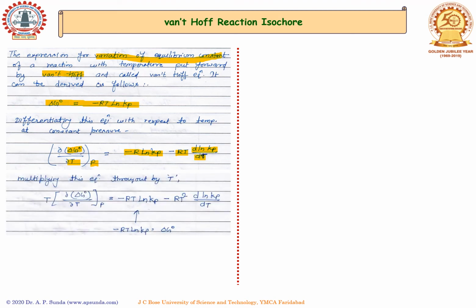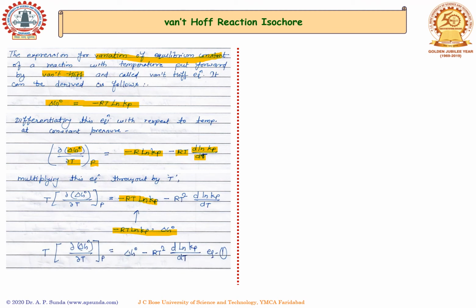Now multiplying this equation throughout by temperature T, we get this equation in terms of a particular expression in the middle that is equal to delta G naught. Now rewriting this equation, we get T multiplied with the derivative of free energy in standard state with respect to temperature at constant pressure P, is equal to the free energy in standard state minus RT square times the derivative of natural log of Kp with respect to temperature dT.